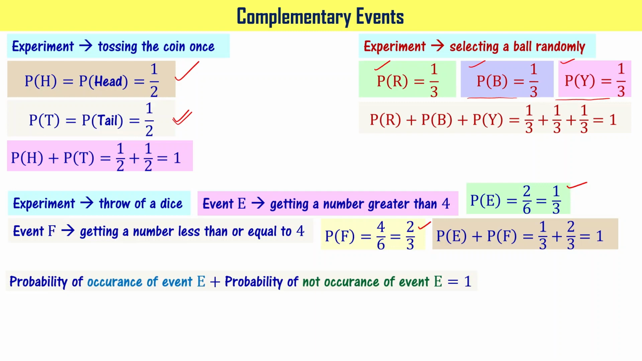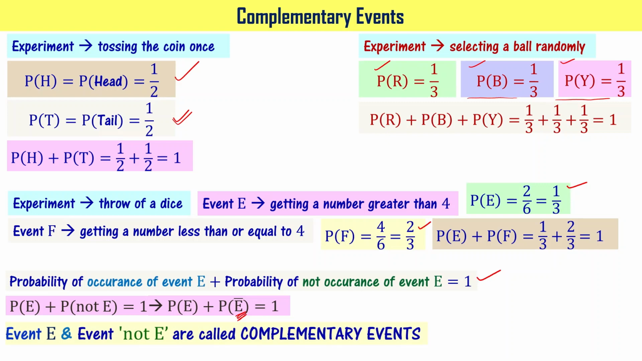That is the reason we can now say that probability of occurrence of event E plus probability of not occurrence of event E equal to 1. So I can write it as P of E plus P of not E equal to 1, right? Symbolically, it is represented as P of E plus P of E bar equal to 1. Here the over bar on E is saying it is not E. We read it as not E. So P of E plus P of not E equal to 1.